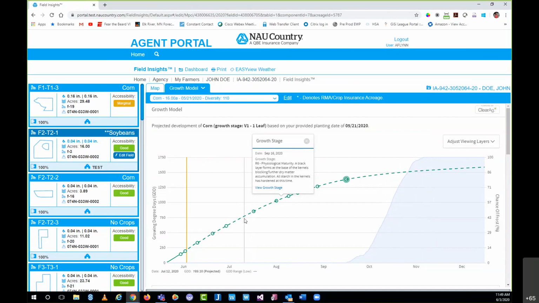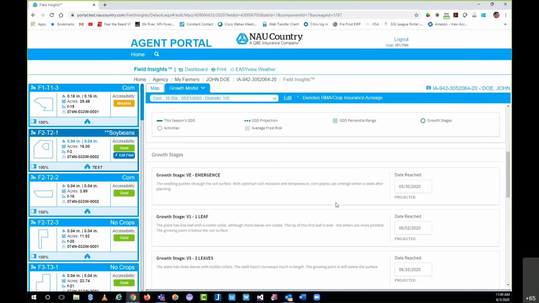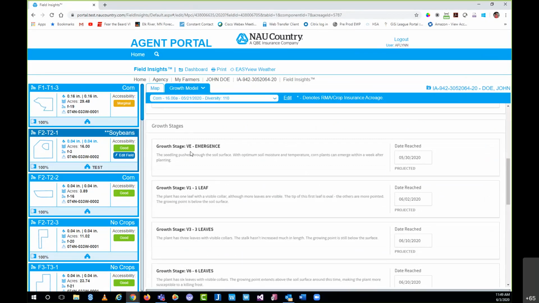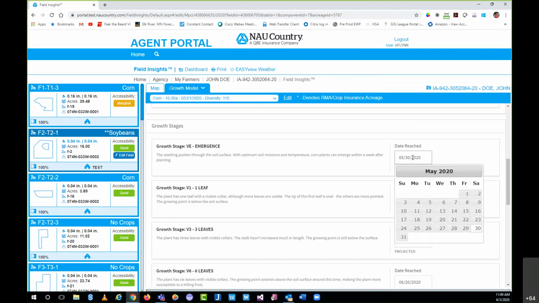Back to the actual growth model though. You can see here, this is very visual in regards to the line graph. If you scroll down, we also currently have each growth stage listed with a definition for each one as far as what they'll look like, and the date that those different things happened. Now, for example, if I came in and decided that, nope, the projection was off by a couple days, and it didn't emerge on May 30th, it emerged on the 27th.